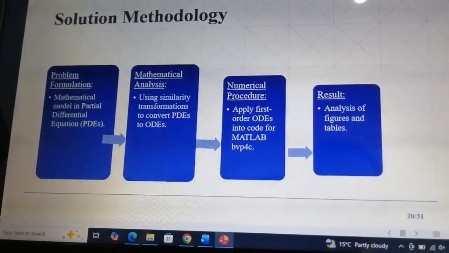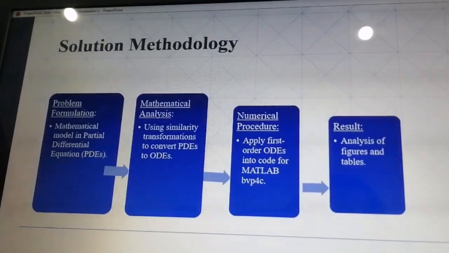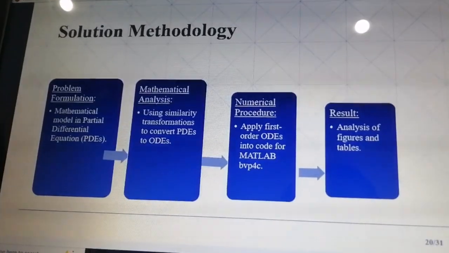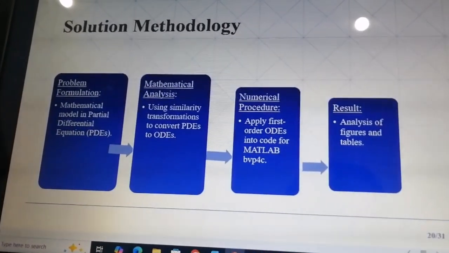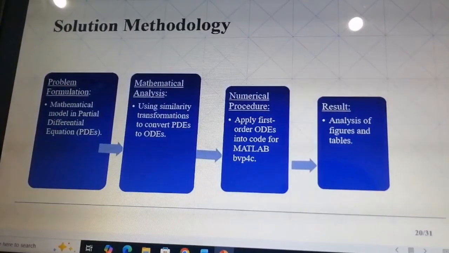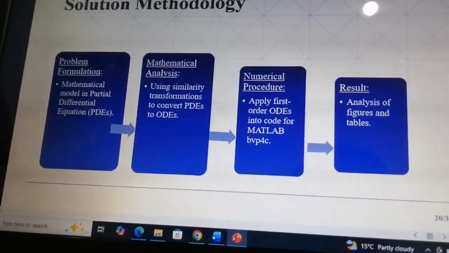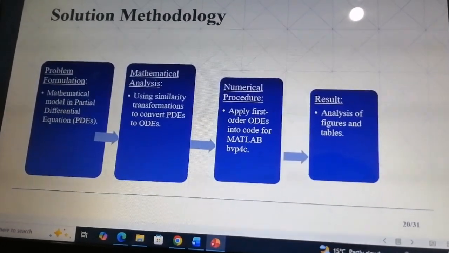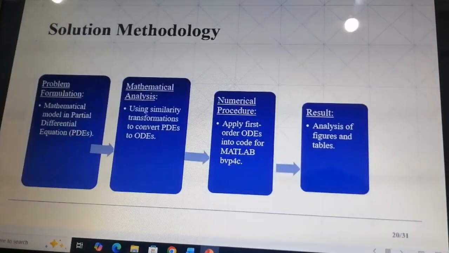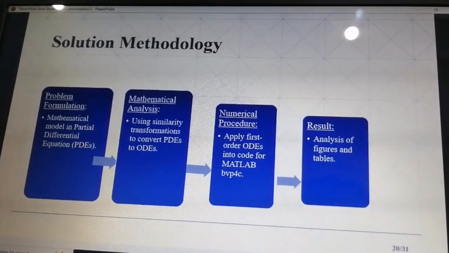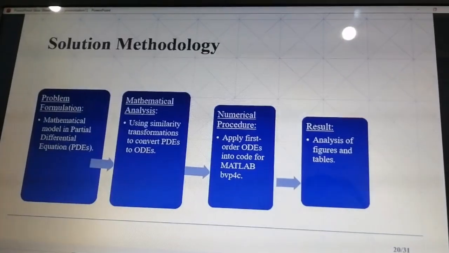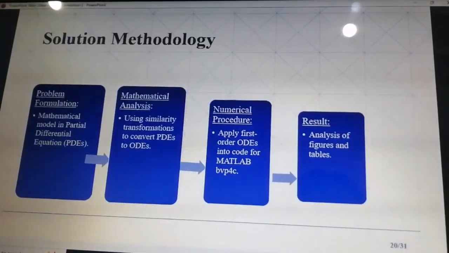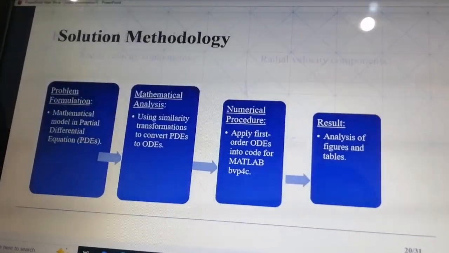Next, we summarize the solution methodology in this study. First, we formulated the governing equations for hybrid nanofluid flow. Then, similarity transformations were applied to reduce the equations to ODEs. Boundary conditions and dimensionless parameters were defined, and finally the BVP4C numerical scheme in MATLAB was used to solve the equations and obtain velocity and temperature profiles.